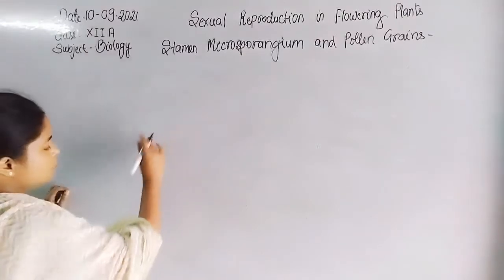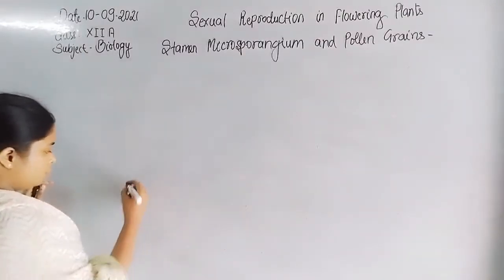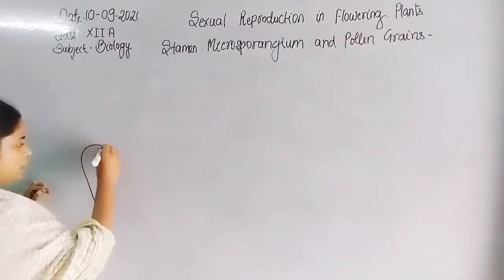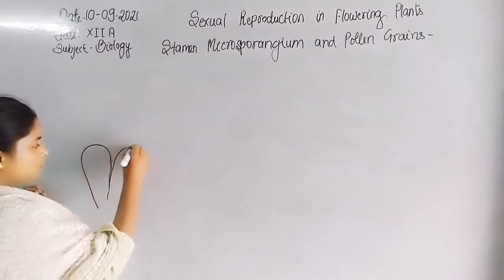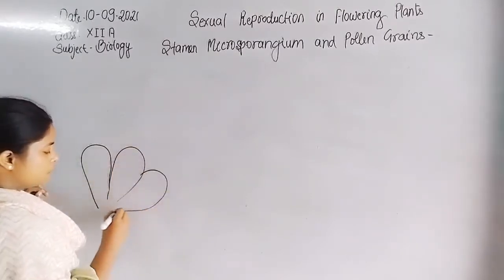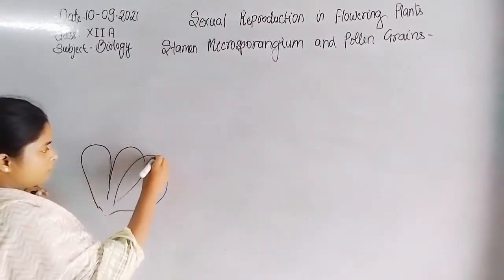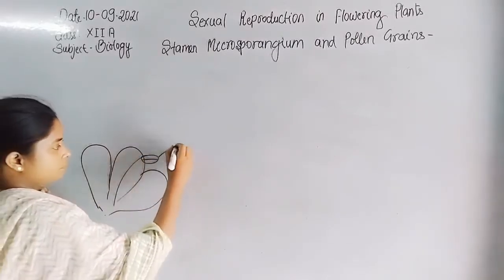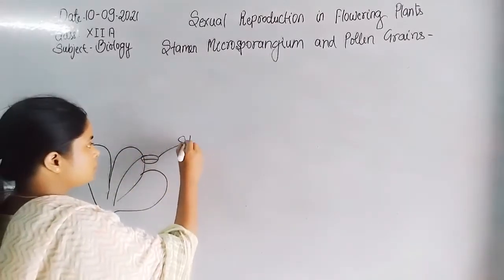What is stamen? In the flower, the male reproductive part is represented by the androecium, or stamen.